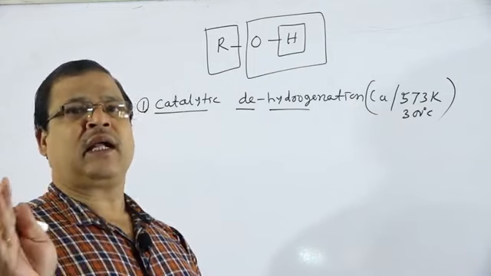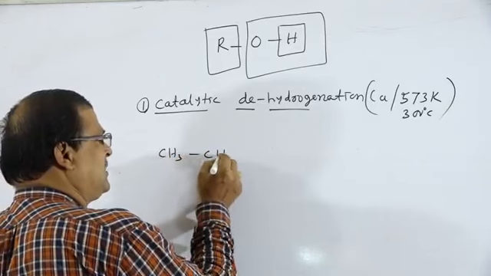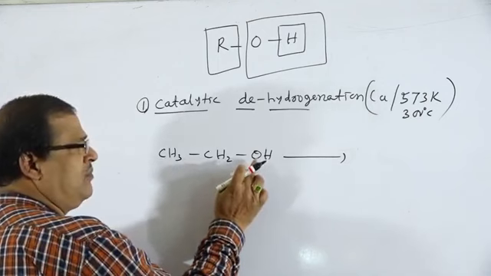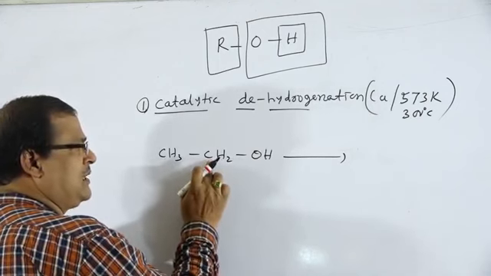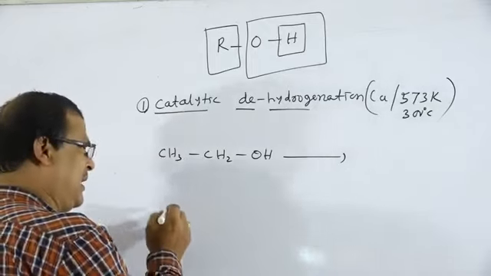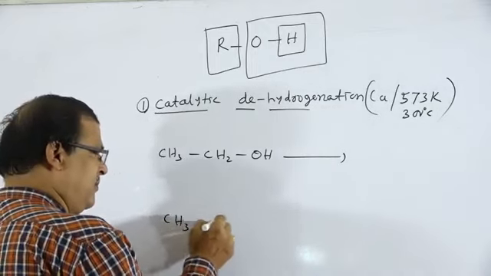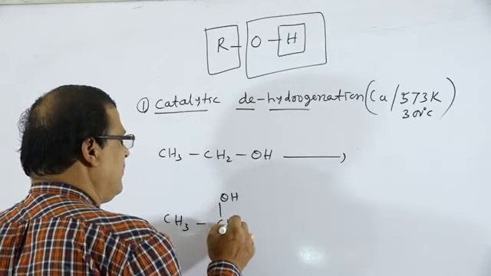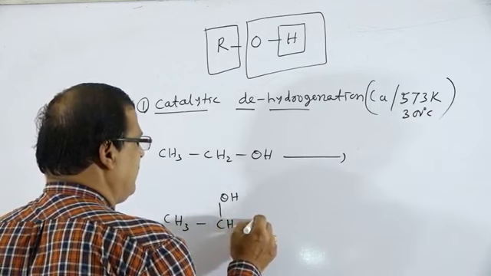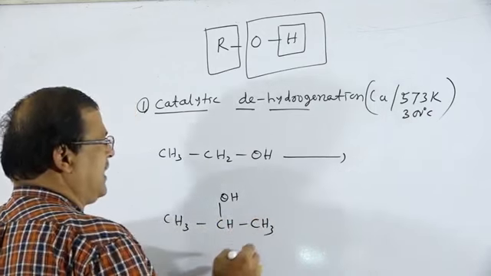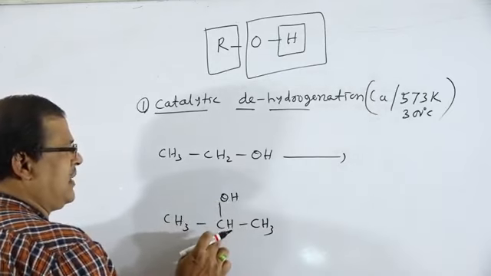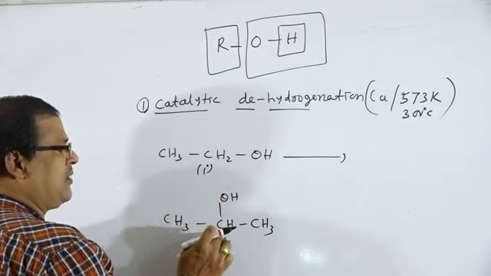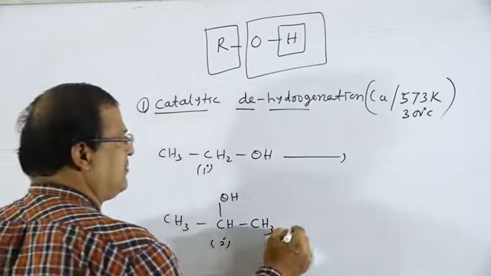For example, CH3CH2OH is the formula for a primary alcohol. The OH group is linked to a carbon atom which is directly linked to one other carbon atom. If we take the case of a secondary alcohol, the OH group is linked to a carbon atom which is directly linked to another 2 carbon atoms.